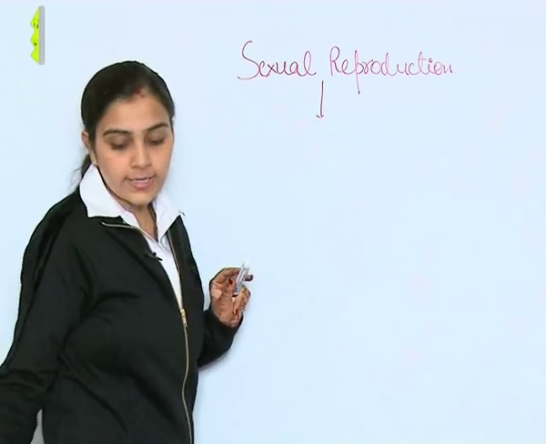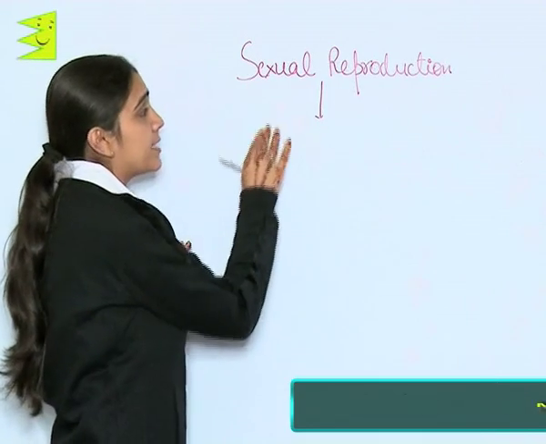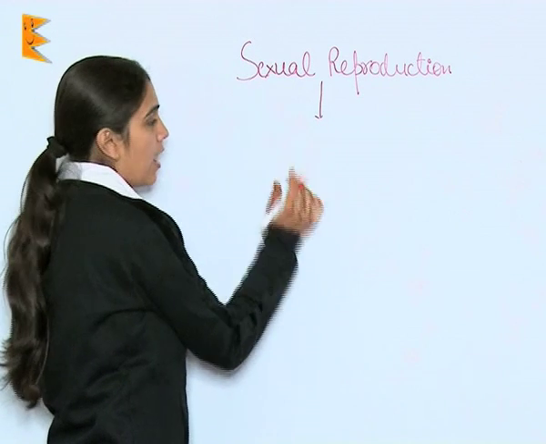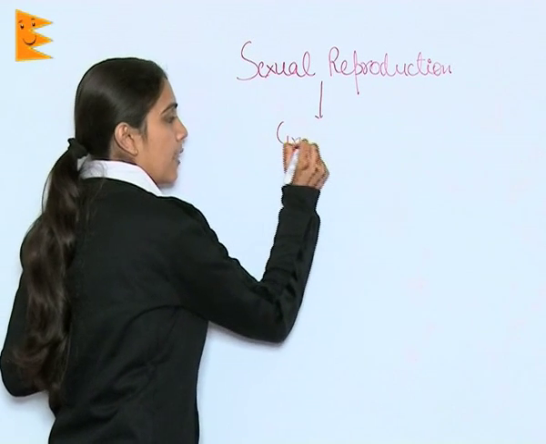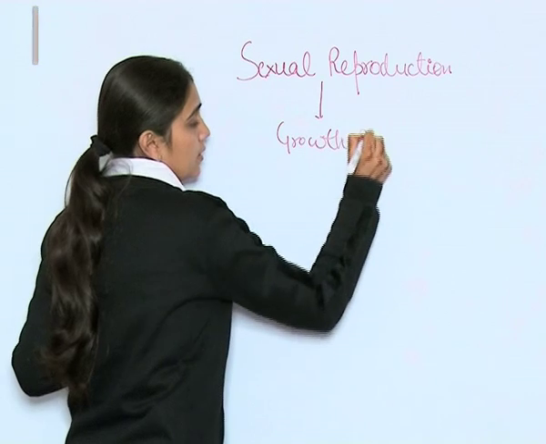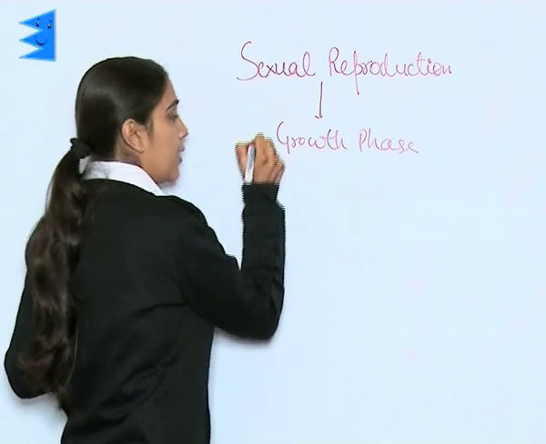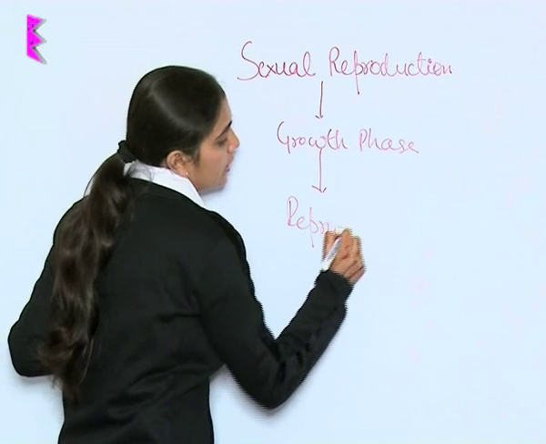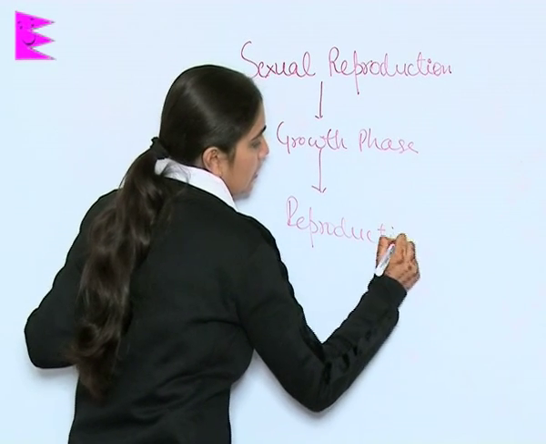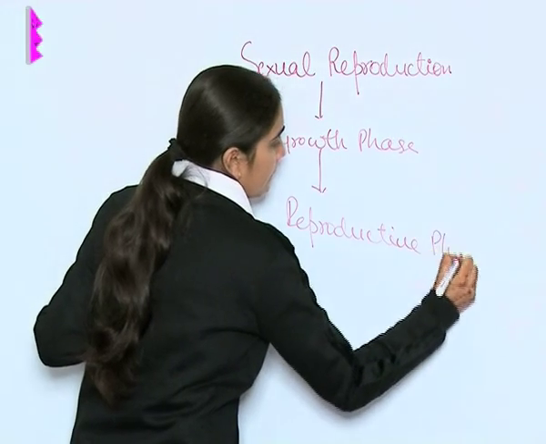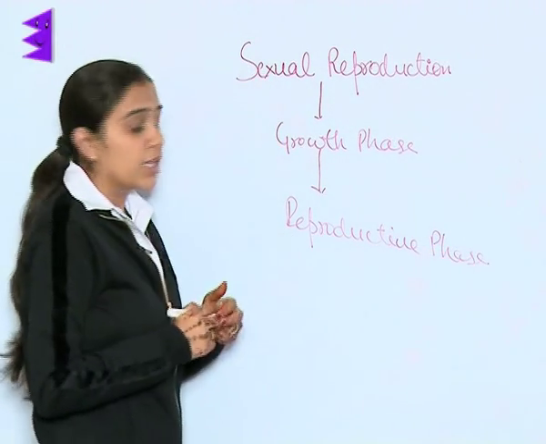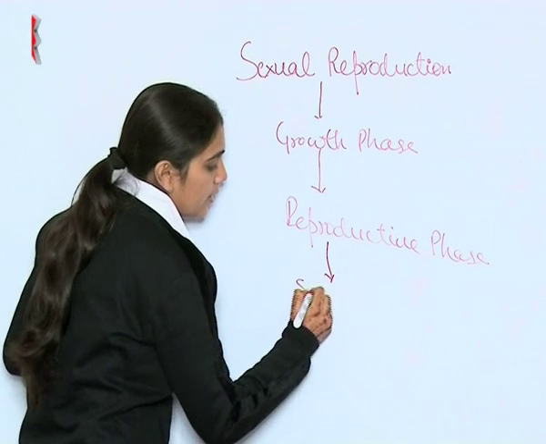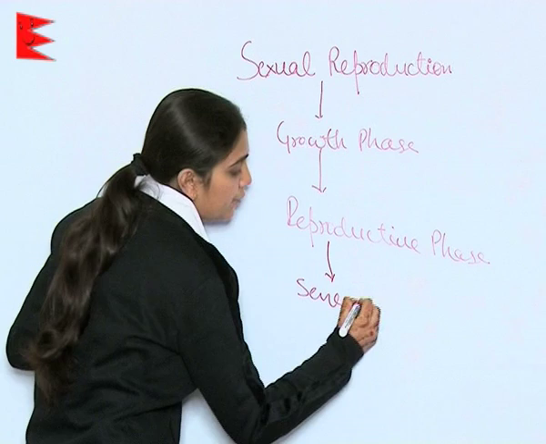Now, let us understand the different phases involved in sexual reproduction. Okay, these phases are the growth phase, then there is the reproductive phase, and this reproductive phase is followed by the senescent phase.